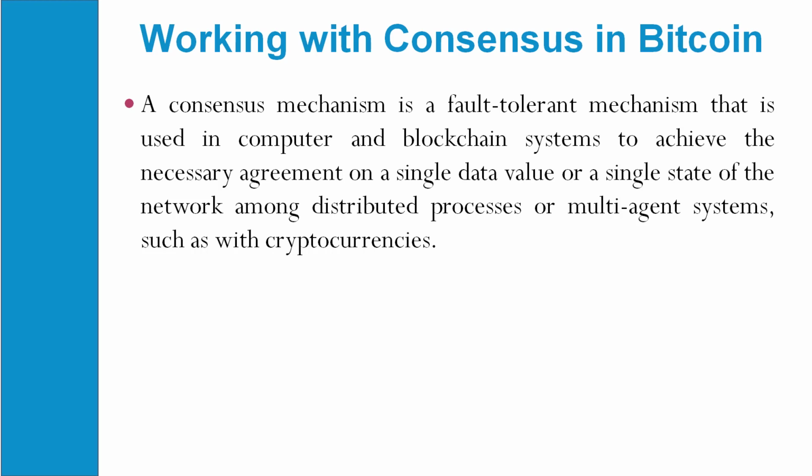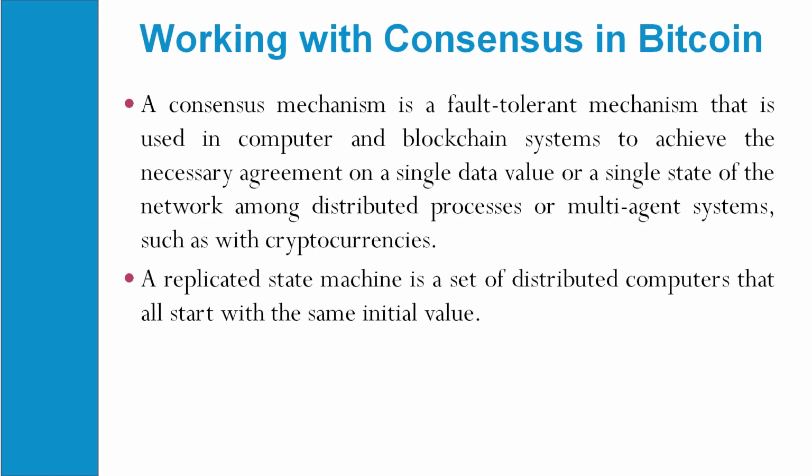Here one should understand that the consensus mechanism is used to make a transaction or a network, where multi-agents, or distributed processes, with the help of cryptocurrencies use certain kinds of agreement, and the user will be allowed to make a certain transaction or to store certain information within the network.